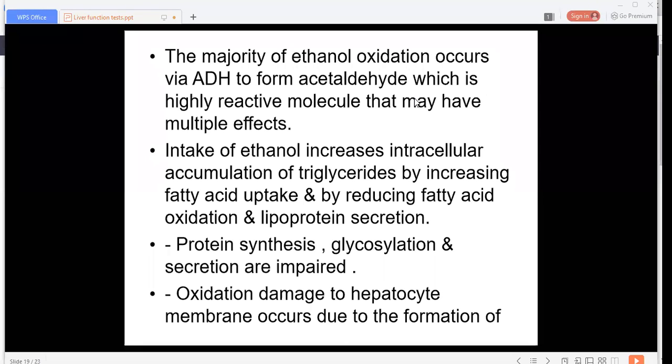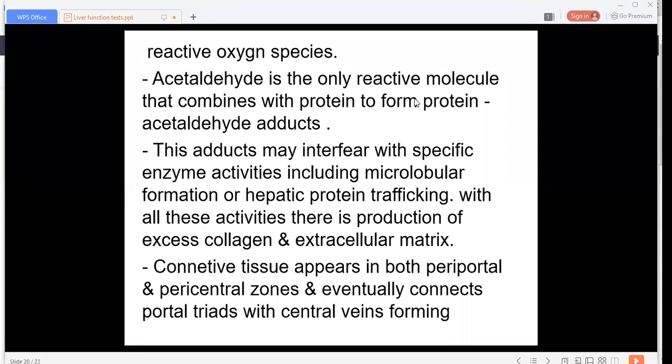Now next in the pathogenesis is fibrogenesis. It is due to increased collagen. We discussed this: there is increased collagen and extracellular matrix. The next is increased redox ratio. Now this part is remaining. There is increased redox ratio. That is, the first part is increased NADH to NAD ratio.